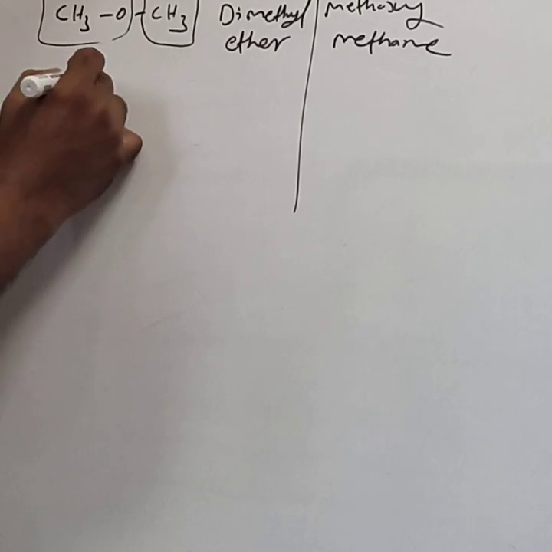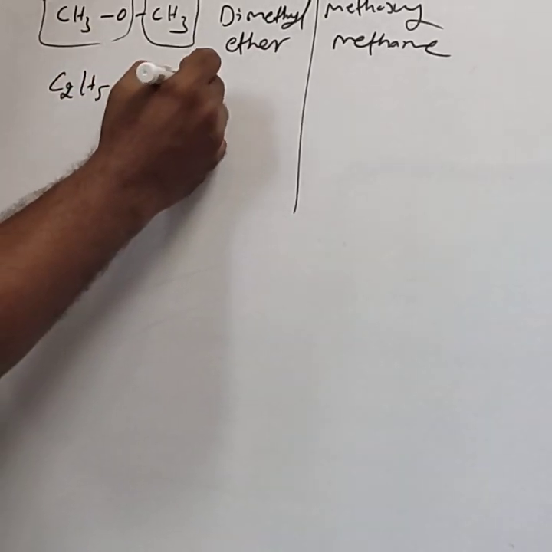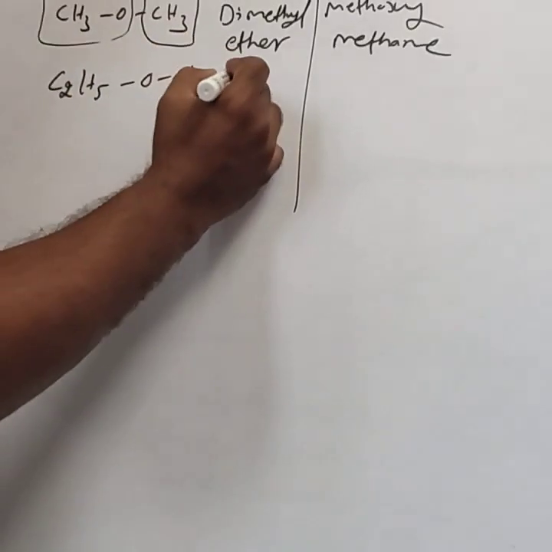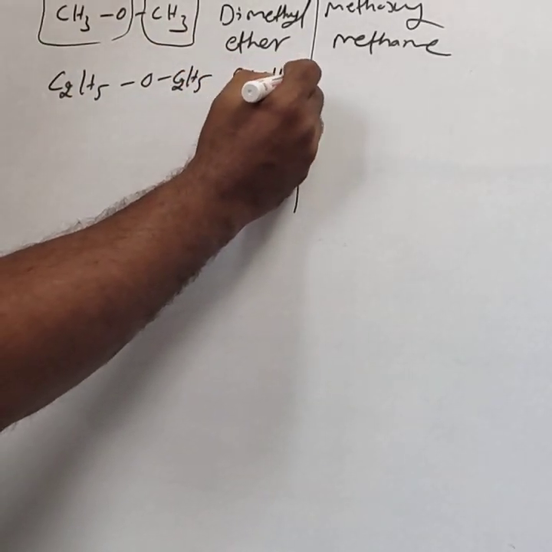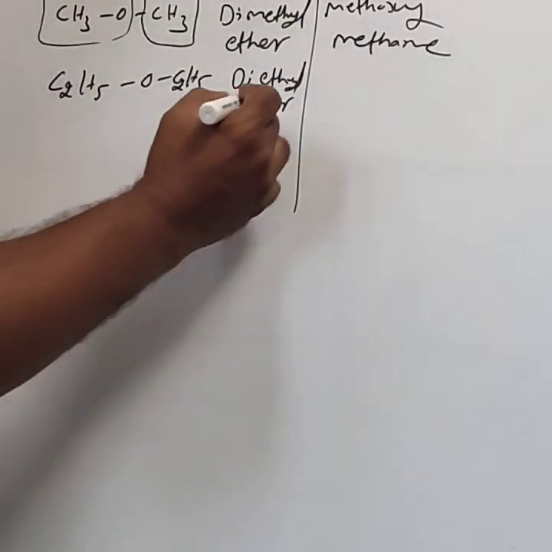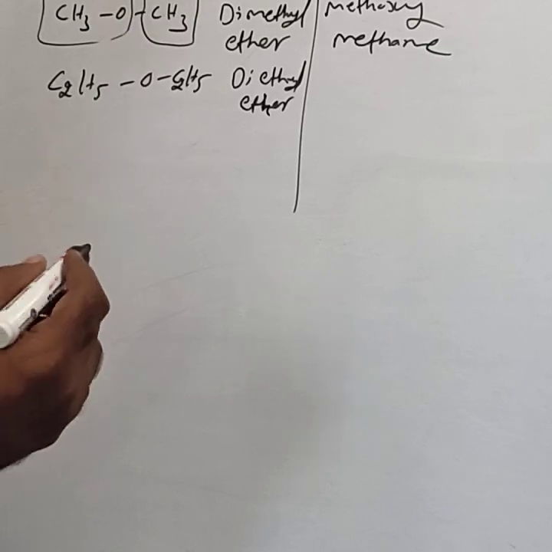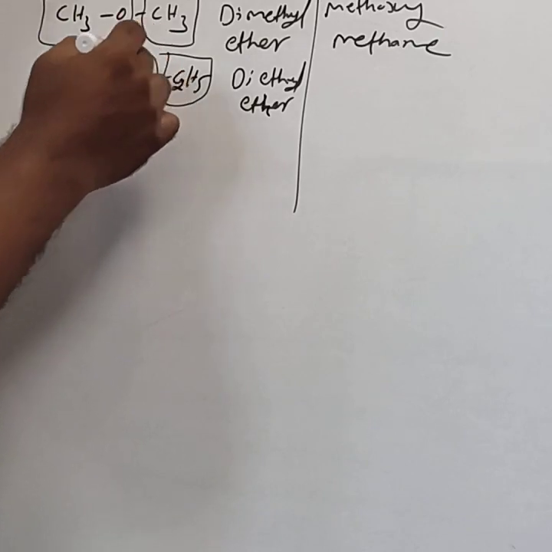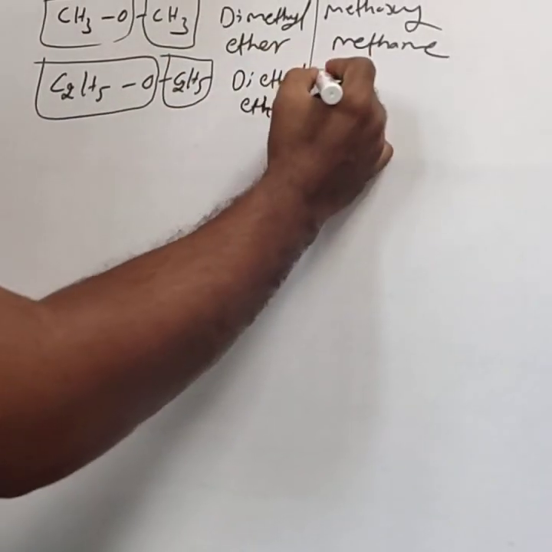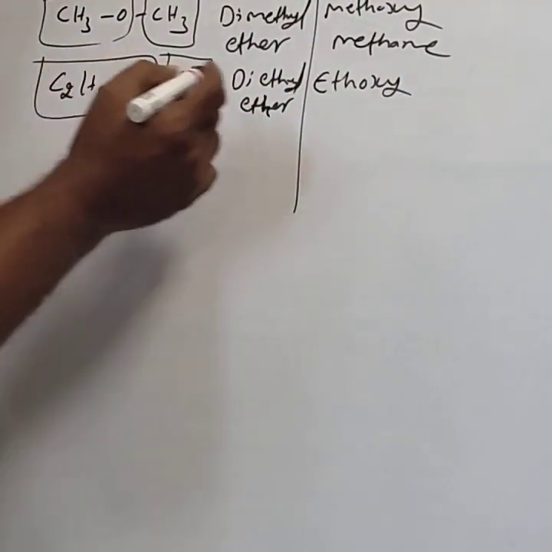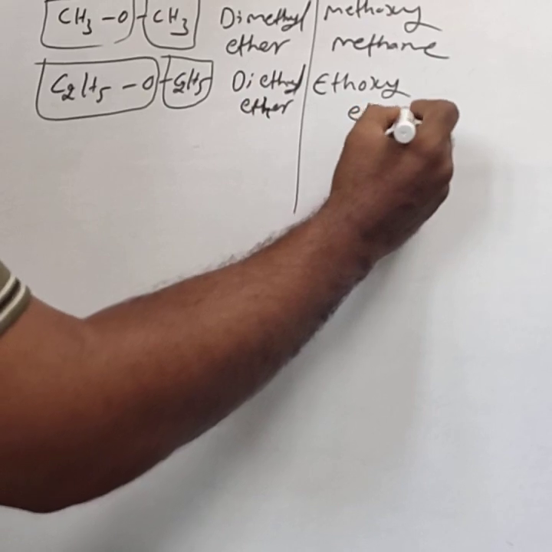Similarly, C2H5OC2H5. There are two ethyl groups. These alkyl groups are ethyl. The common name is diethyl ether. Then the IUPAC name: again one ethyl is the alkane, and the other ethyl is taken as the alkoxy. The alkoxy name is ethoxy. This part is ethoxyethane.